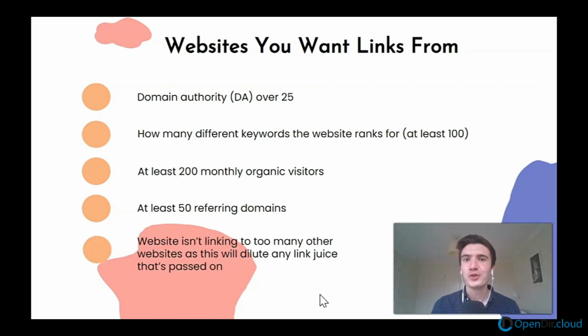And then the final check, which almost seems a juxtaposition of what I just said, is you don't want a website linking to too many other websites, as this will dilute any link juice that's passed on.